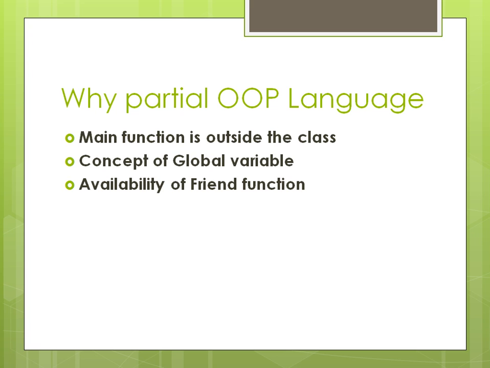So anywhere any module or any class can access that global variable. So this is why the partial concept of C++ came into existence.